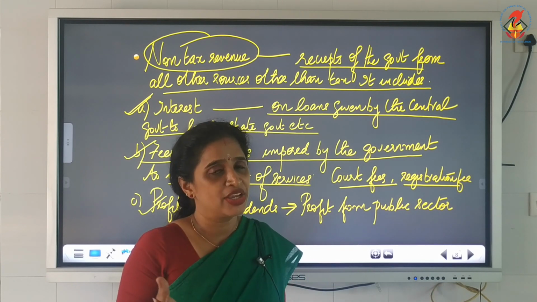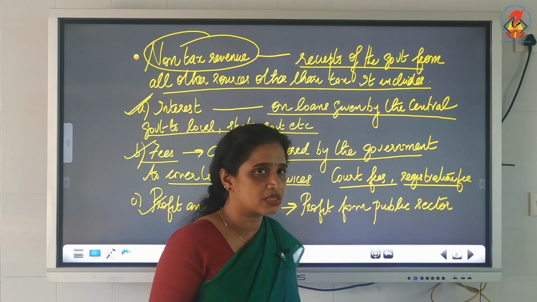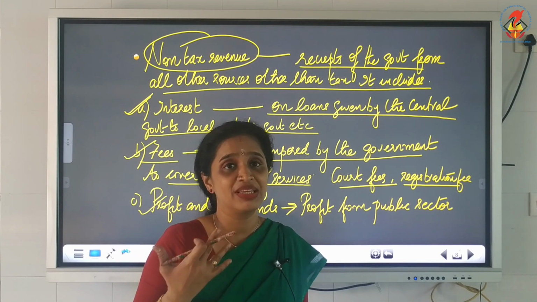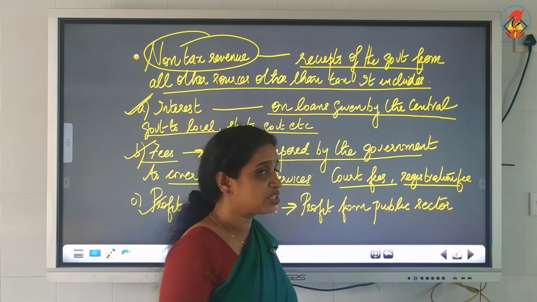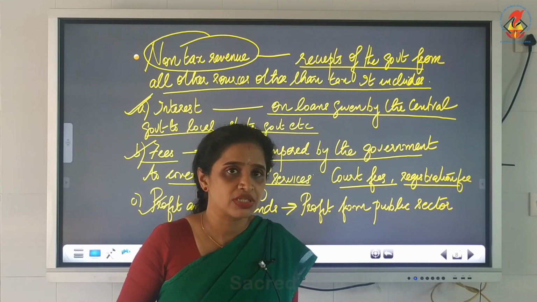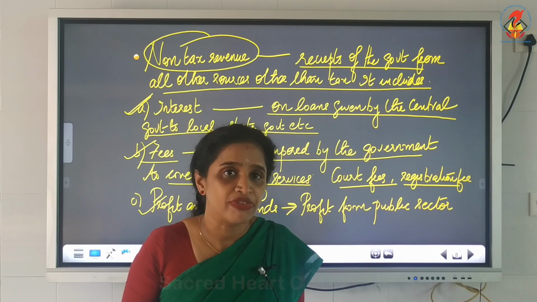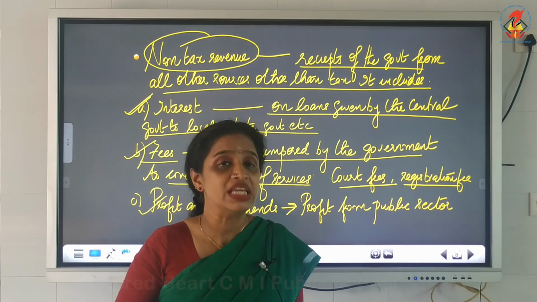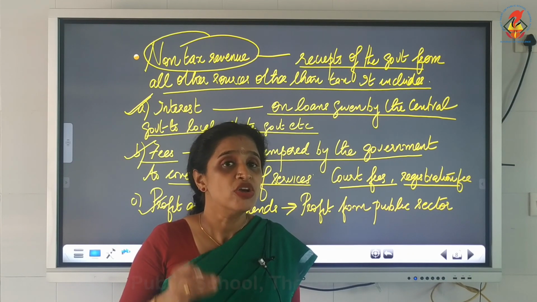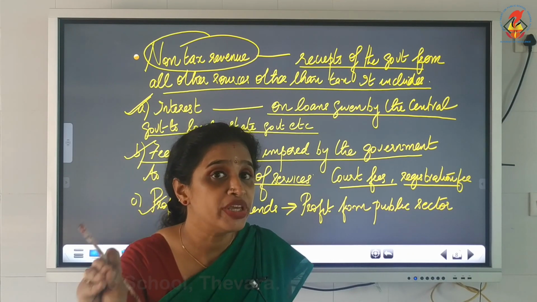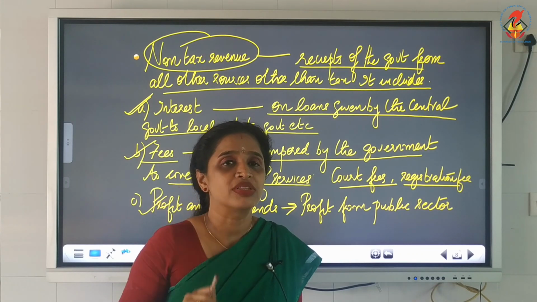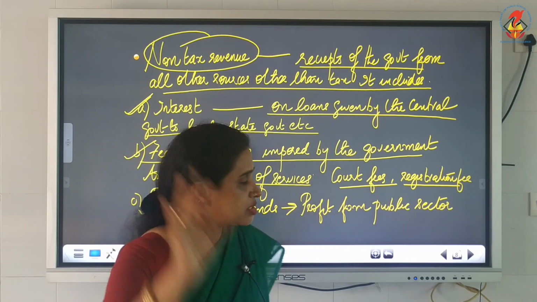Then court fees, we have to pay court fees whenever we approach the court. Then registration fees, when you do property registrations, you have to pay a fee for that. All these are charged by the government for the service that the government is doing for the people. That fee is a revenue for the government other than tax.